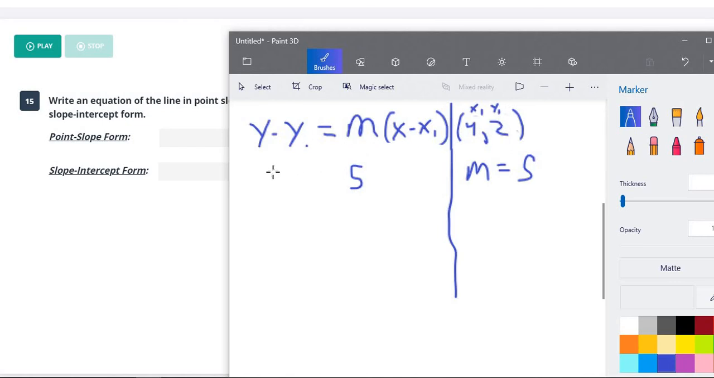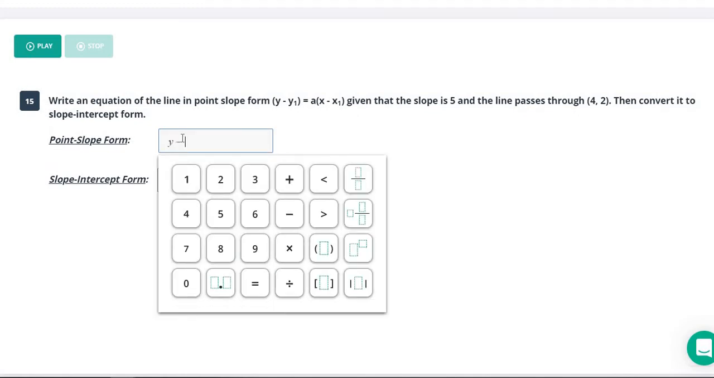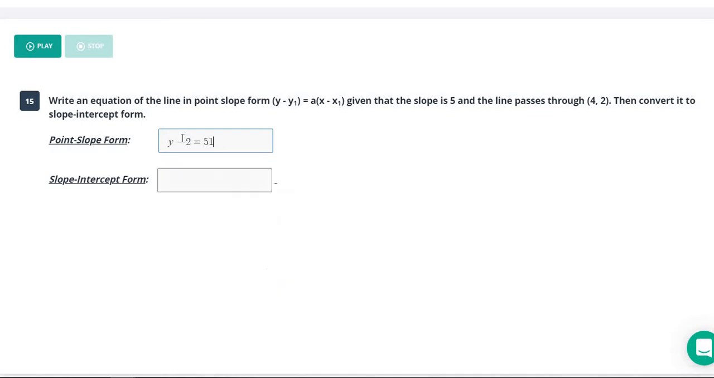So our y1 here is 2, so y minus 2 goes on the left side. And then on the right, we have 5 times x minus our x1, which is 4. So 5 times x minus 4. So that is our point-slope equation. We can go ahead and type that into the first box here. It was y minus 2 equals 5 times x minus our x1, which was 4. Make sure we're right on that.